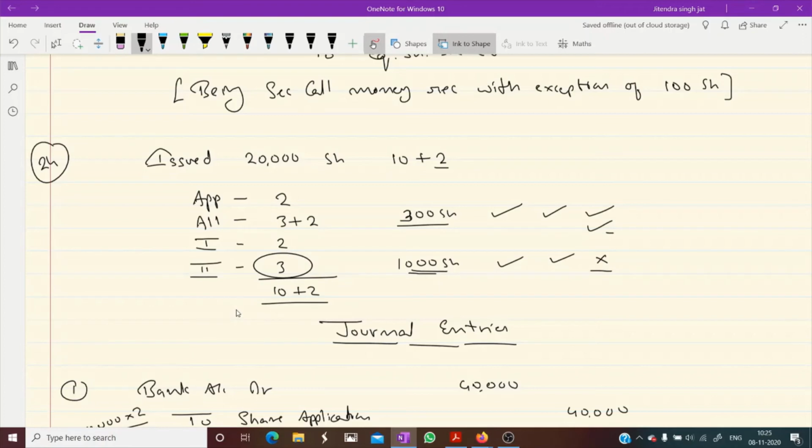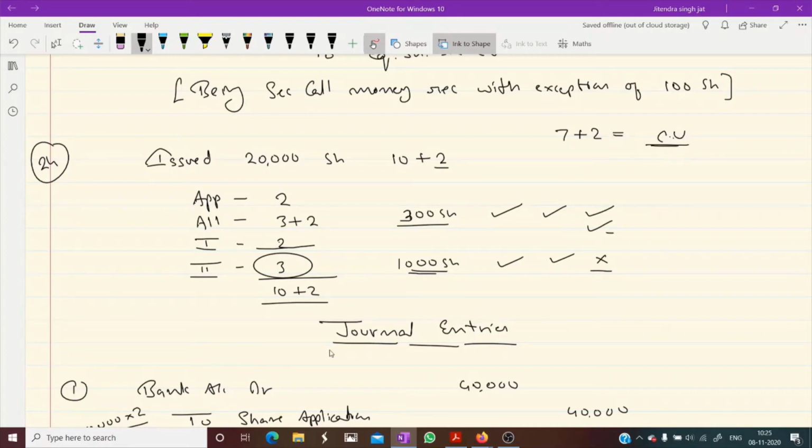Yes or no? The company has not called it, it is not mentioned, so we are taking up to here. So what is called up? 3, 4, 5, 6, 7. 7 plus 9, 7 plus 2 rupees. This is called up money.